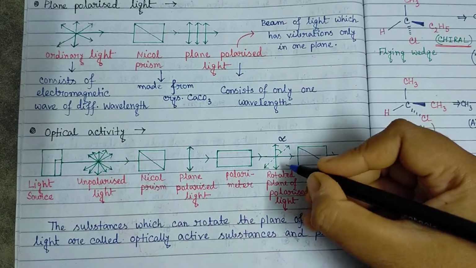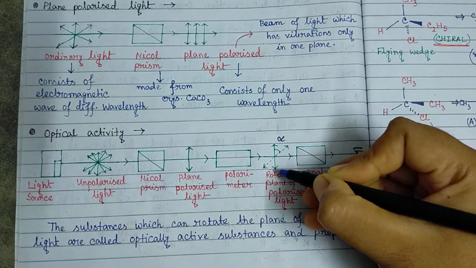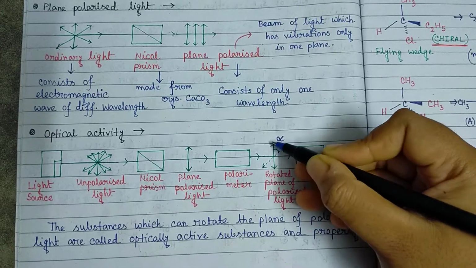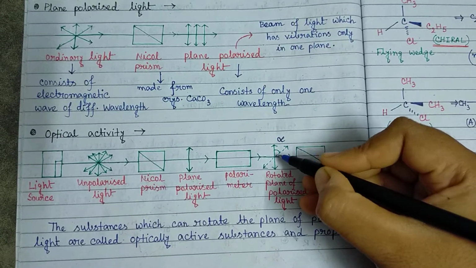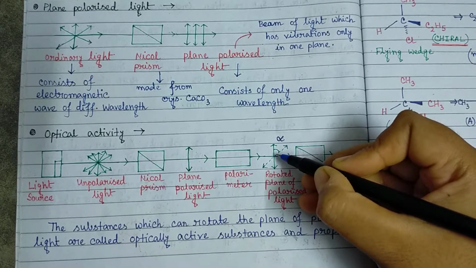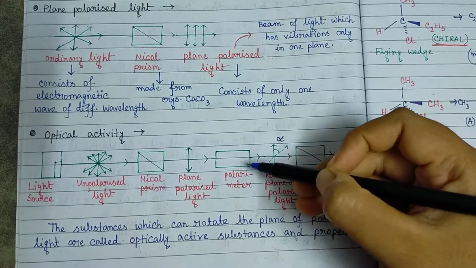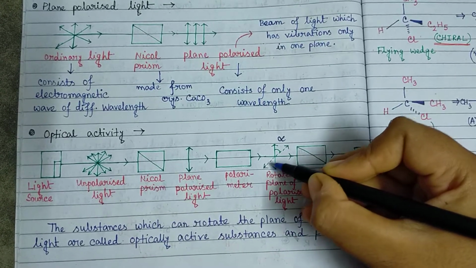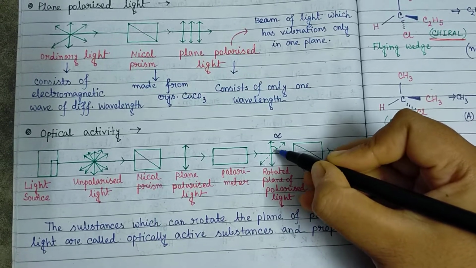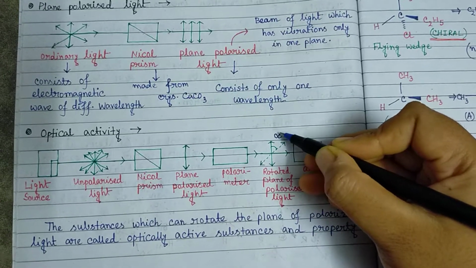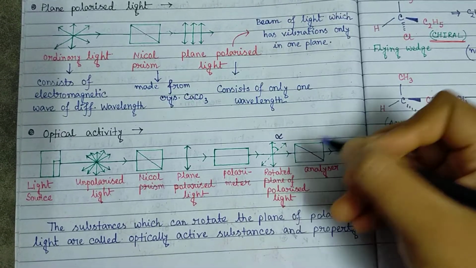polarized light is changing. So if this was the first vibration of the plane polarized light, then after the absorption of the plane polarized light by the different functional groups present in this organic compound which is taken in the polarimeter, the polarized light will now vibrate in this plane. So the angle, which is denoted by alpha, is the rotation of the plane polarized light.